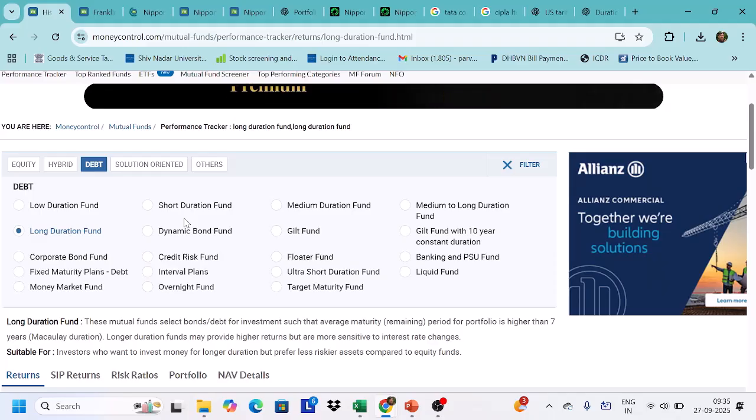Similarly, in medium duration funds and long duration funds, you should choose only if you are very certain that the interest rates are going to fall. You will make money only if the interest rate falls and your bond value goes up. So you will get a capital return in this category. But if it goes the other way, the interest rate instead of falling goes up, then these funds become very risky.